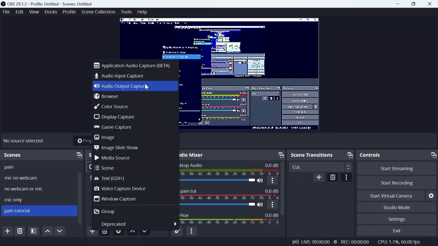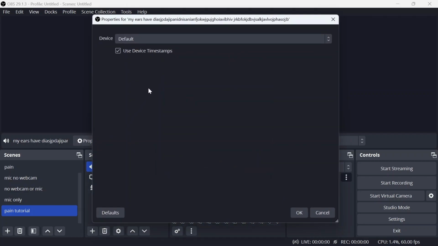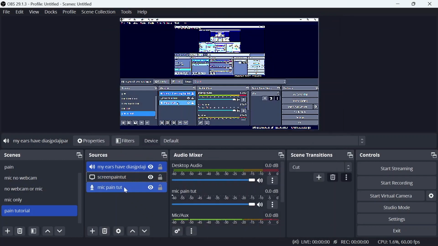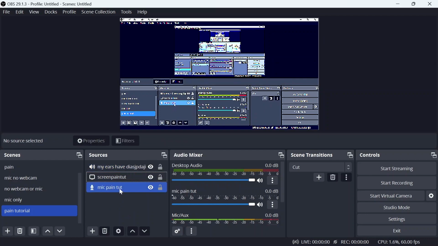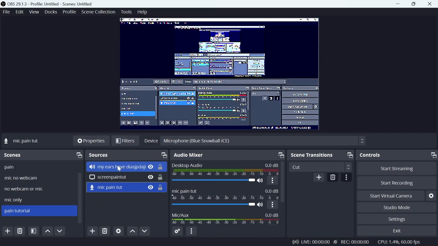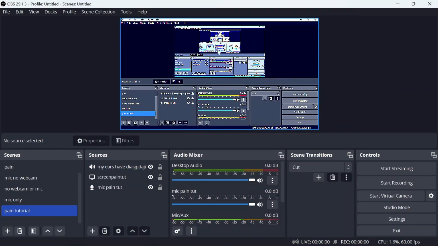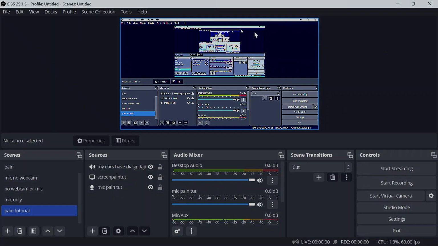Last thing, you add audio output capture. I'm going to call this my ears have disappeared. Yep, that's how you spell disappeared, all right. And what you can do here is you can right-click mic pane, click copy filters, right-click my ears have disappeared, click paste filters. And now they have the same filters, which makes the end result sound something like this.